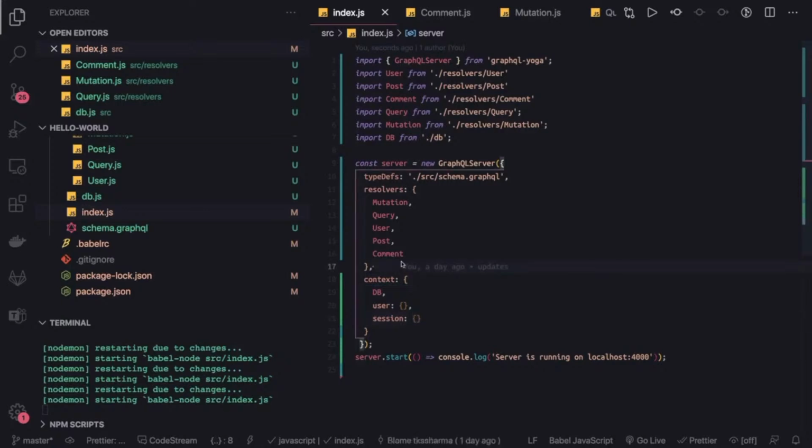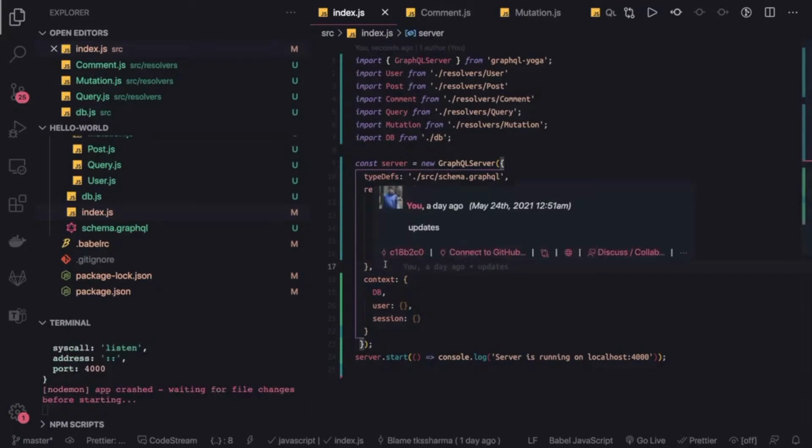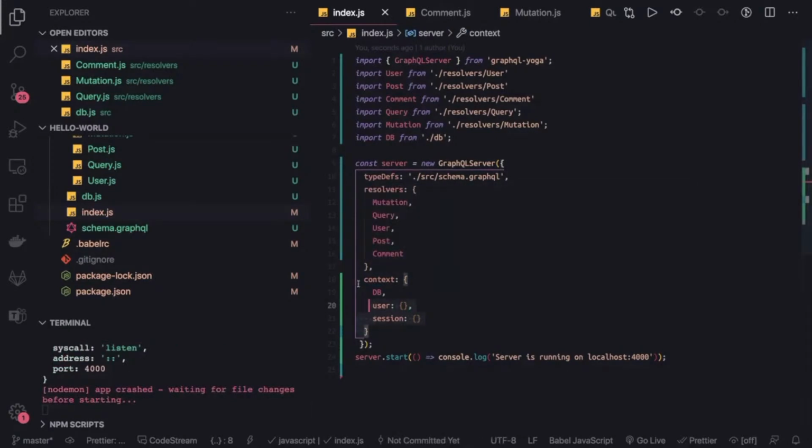All those things you can access inside query and mutation. So that's it for this particular video, which is talking about how to pass the context and how to access the context in your query and mutations.